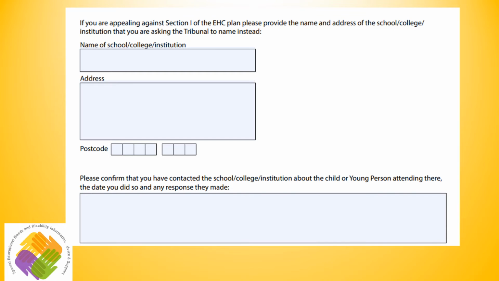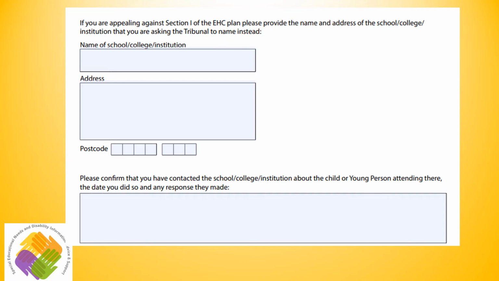If your appeal includes section I, placement, you will need to provide the details of the setting you are appealing for, i.e. your preferred setting. If you are not appealing placement, you can leave this page blank. This page also asks for confirmation that the setting has been contacted regarding placement, the date on which this took place, and the response received.